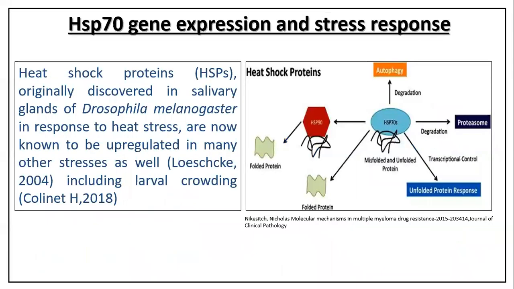So we went ahead and looked at HSP70 expression. What is HSP70? HSP70 is one of the very famous heat shock proteins. It is a chaperone protein. Whenever there is any kind of stress, misfolding or unfolding of proteins happens, and the HSP70 chaperone helps the unfolded or misfolded proteins to refold properly, thus enabling the individual to survive better. So we thought that, because heat shock induces misfolding of proteins, increased expression of HSP70 must be happening in the adults of our selected populations.